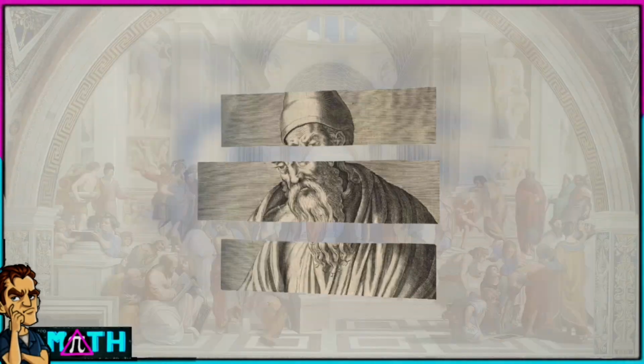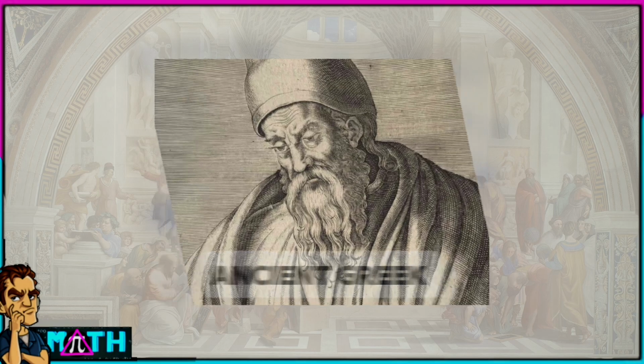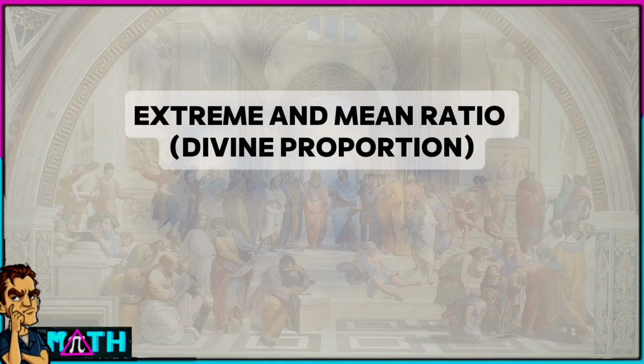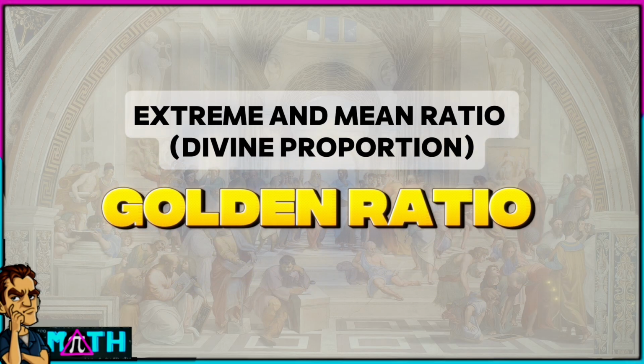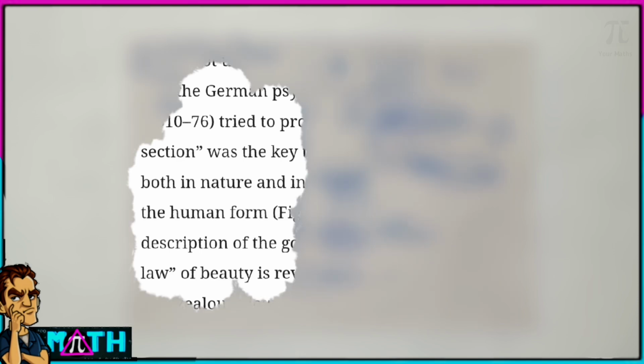And hence Euclid, who was an ancient Greek, had his work boosted by them. The much more boosted thing is the extreme and mean ratio, which is now called the divine proportion or golden ratio, isn't it? Then in the mid-19th century, the German psychologist Adolf Zeising tried to prove the golden section or golden ratio a morphological beauty both in nature and art, and described it as the universal law of beauty.